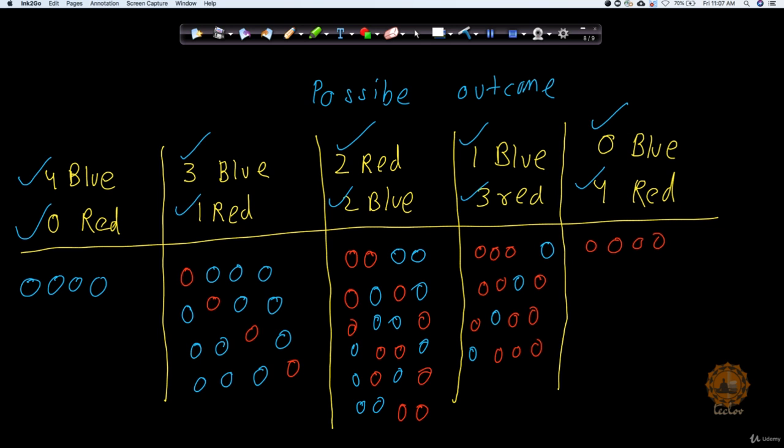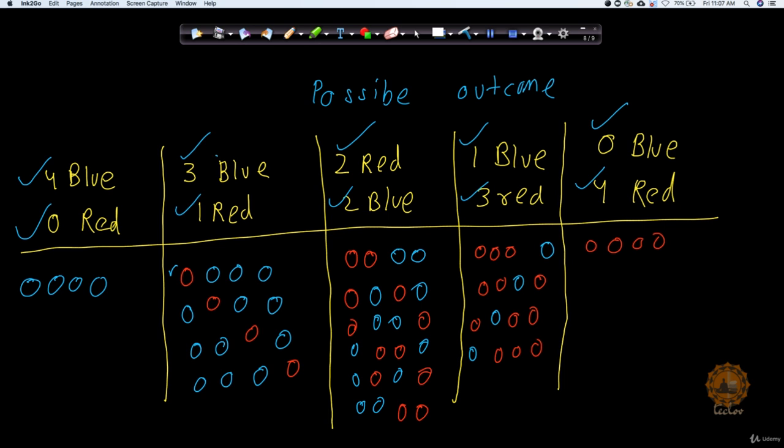Now, how many ways can you get 4 blue balls and 0 red balls? Only one way, right? Because blue, blue, blue, blue. But for 3 blue and 1 red, there are 4 possibilities. Maybe the first time I took a red ball, and after that all the 3 balls I got are blue. Similarly, maybe I take the first blue ball, then a red ball, and then again 2 blue balls. Like this, there can be 4 possibilities to get 3 blue balls and 1 red ball.